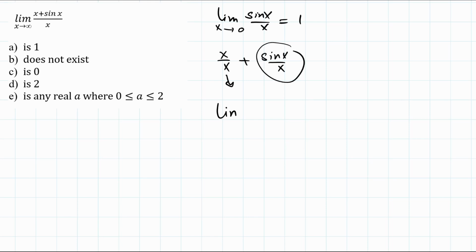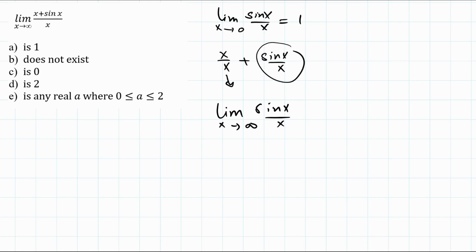That's the limit of sine x over x as x goes to infinity, and you probably intuitively can find out what this is because sine x is bounded between -1 and 1, and x in the denominator is going to a very huge number, so that's a finite number divided by a huge number that should go to 0.